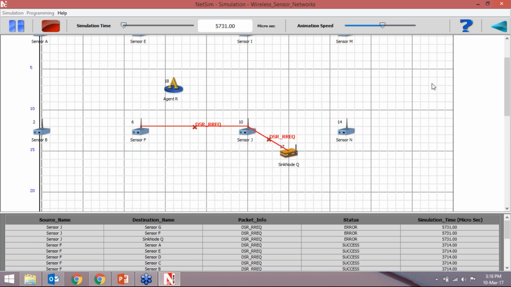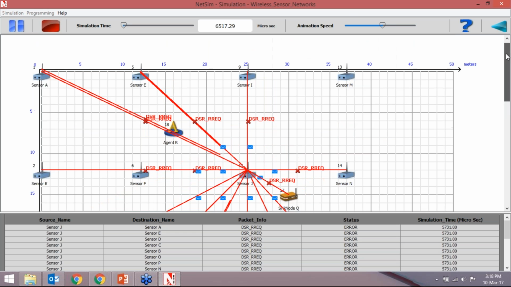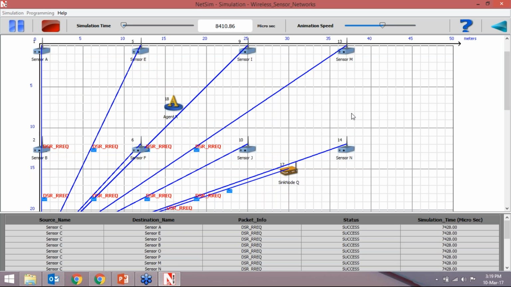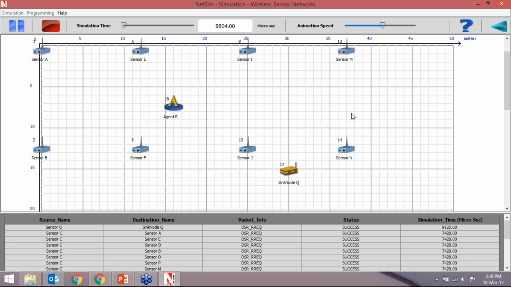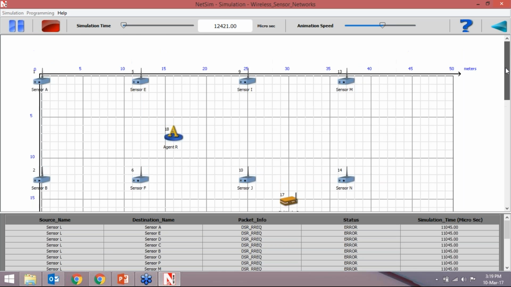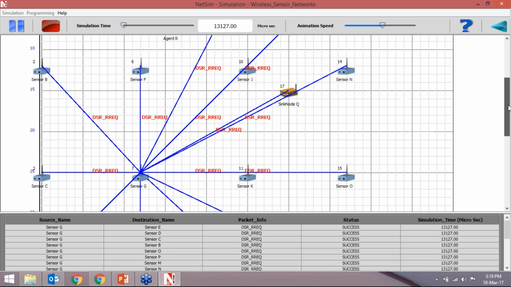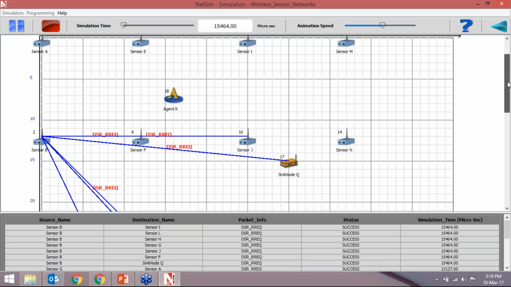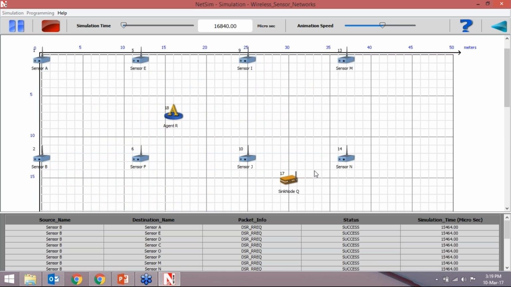Okay. So here we can note down one manner of sending, or you can say the receiving of the sensing data. So it is broadcast in nature. All the nodes are sending, all the sensors are sending directly to the sink node. So it is broadcast in nature, because every sensor is sending to the sink node.